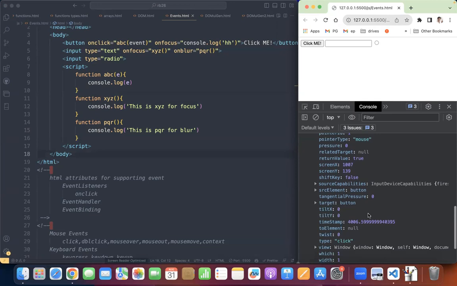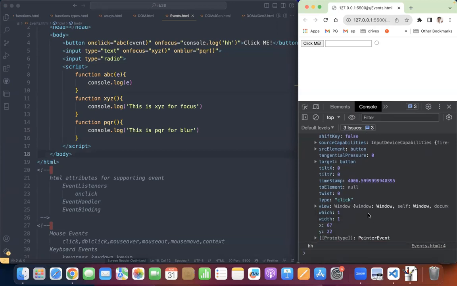Got it? Next. There is a very important time thing called timestamp. ये क्या होता है? What is this timestamp? See, once you have loaded the page, after how many milliseconds this event happened? Page load होने के बाद, how much time it took, after how much time that event happened? Understood? Is it clear?